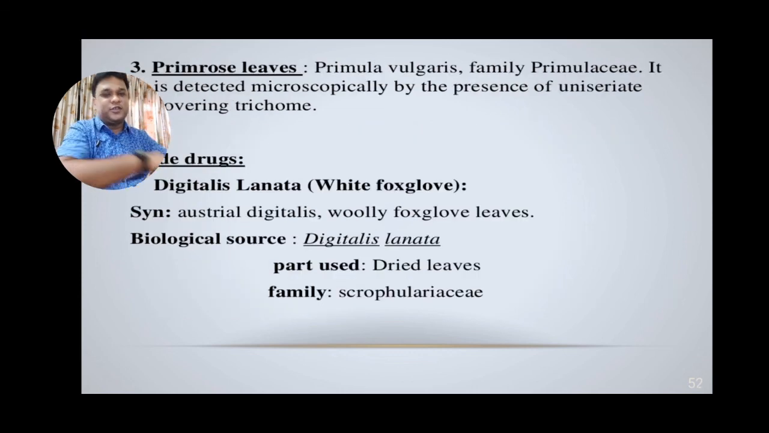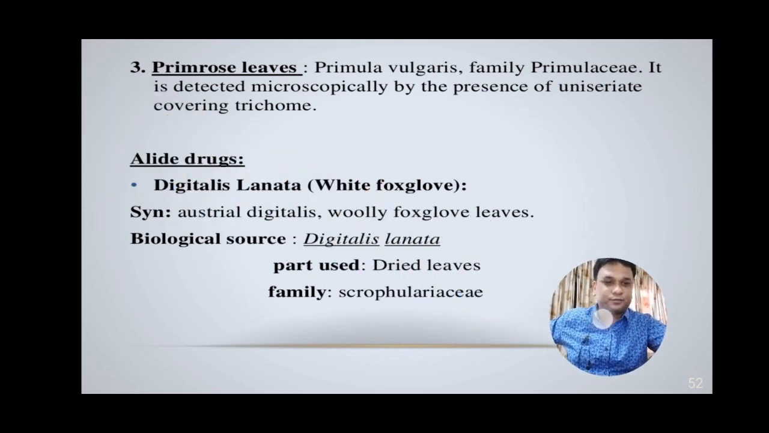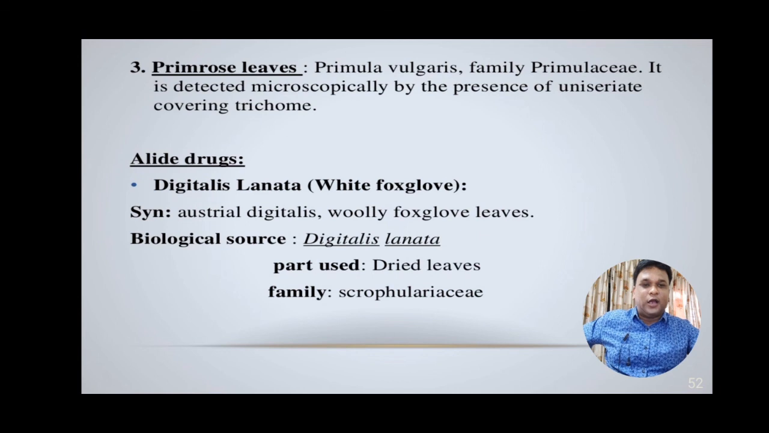Moving over to the next, one more adulterant is known as primrose leaves. These primrose leaves are obtained from Primula vulgaris, which is of the Primulaceae family. It is detected microscopically by the presence of uniseriate covering trichomes.